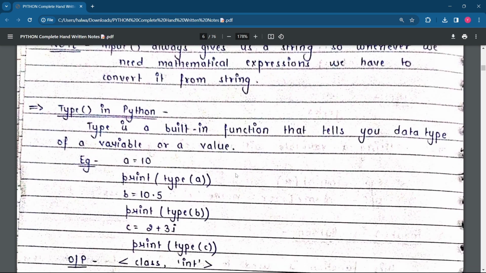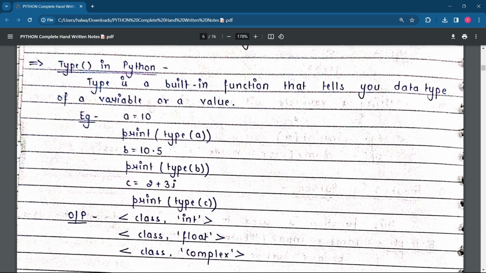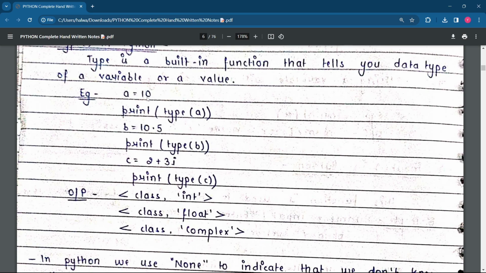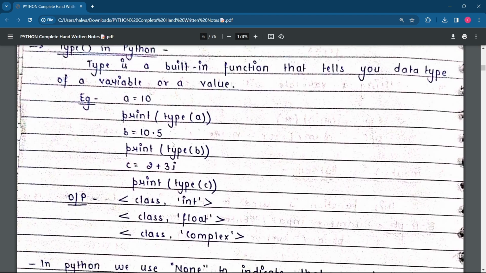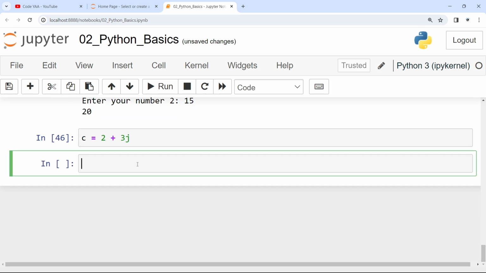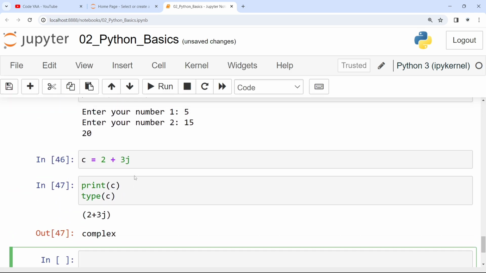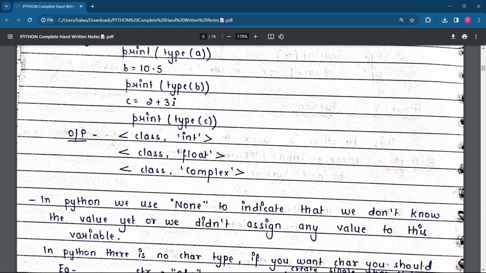Now, type in Python. We learned this in the previous session, but I am repeating. Type is a built-in function that tells you the data type of a variable or a value. I have used the type function in this lecture and the previous one, to check the type of a variable. So I'm not writing code for it again and again. You can go and check the type of whatever value you assign to a variable. Let me take this value. If you have heard about a complex number, you will know it. If I print c and check the type of c, it is complex, a complex number. In this way you can check a lot of different things. Go through it and practice it.